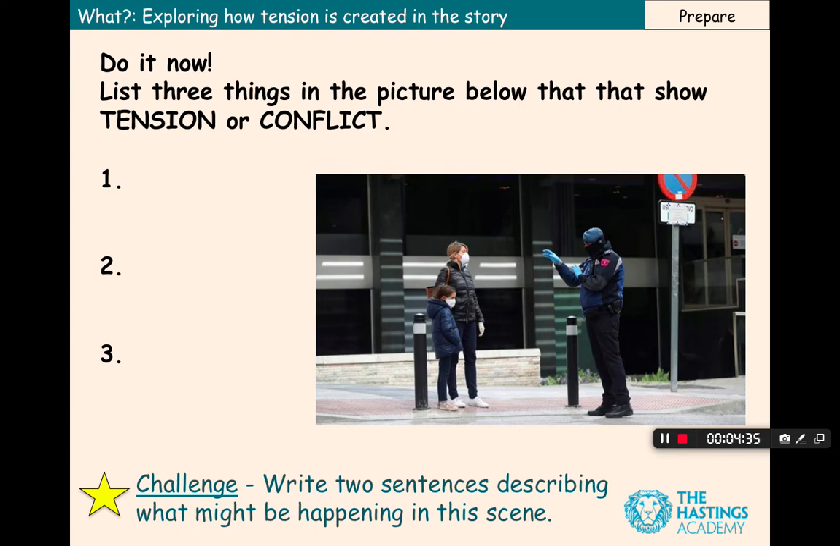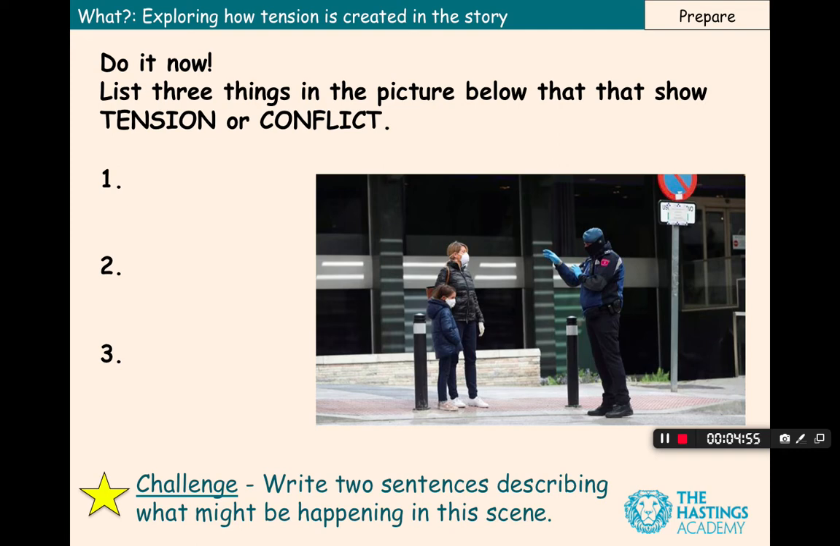And all three of those things are just things that could link to conflict or tension, because tension is something that can make someone who's looking at a picture or reading a story feel either scared about what's going on, or worried or anxious, or just have a sense that something isn't quite right or the way it usually is.